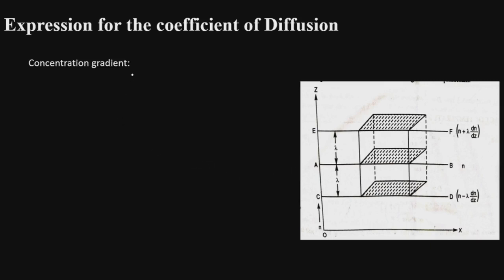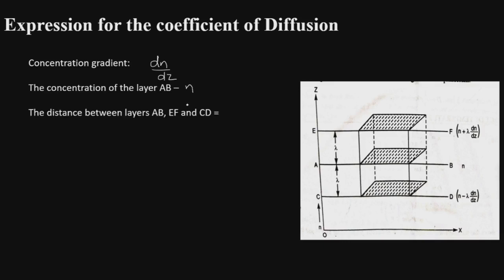So let us take the concentration gradient, that is the change in concentration with distance, as equal to dN by dz. So this is the concentration gradient, dN by dz, and we are taking N as the concentration of the layer AB. The distance between the layers AB, EF and CD is taken as lambda, which is the mean free path.